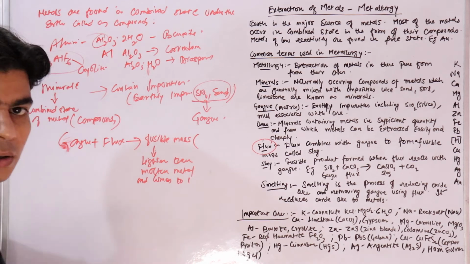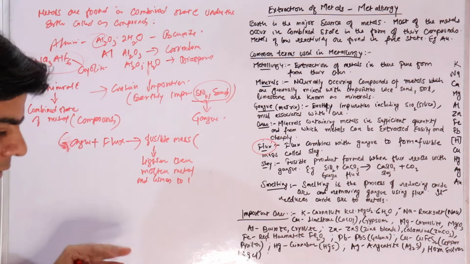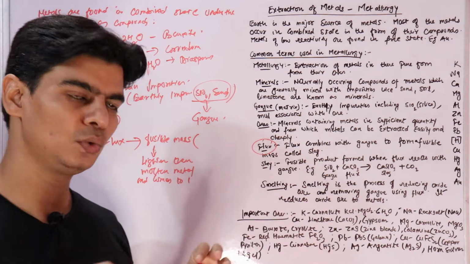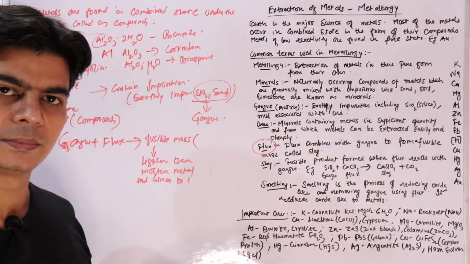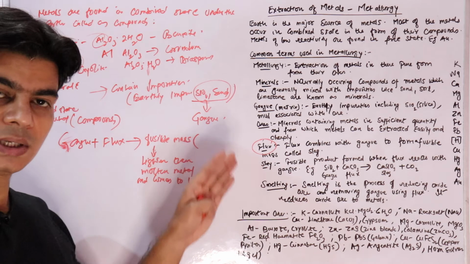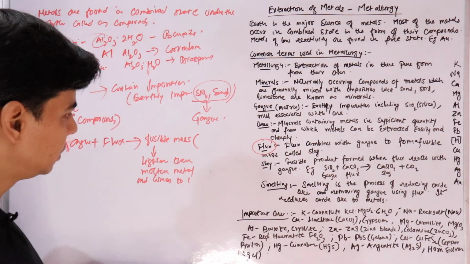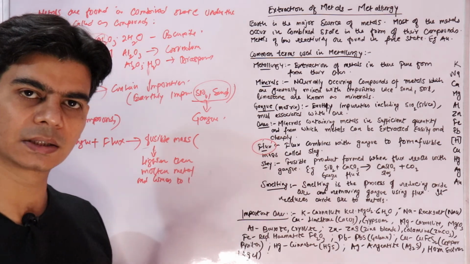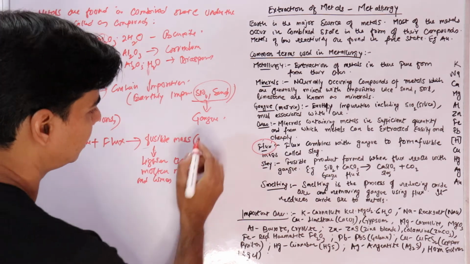Since it is lighter than metal, when you do actual extraction of metals, when you do actual metallurgy, the metal is in molten state in the furnace. So this fusible mass will come to the surface since it is lighter than metal. And this fusible mass we call slag.